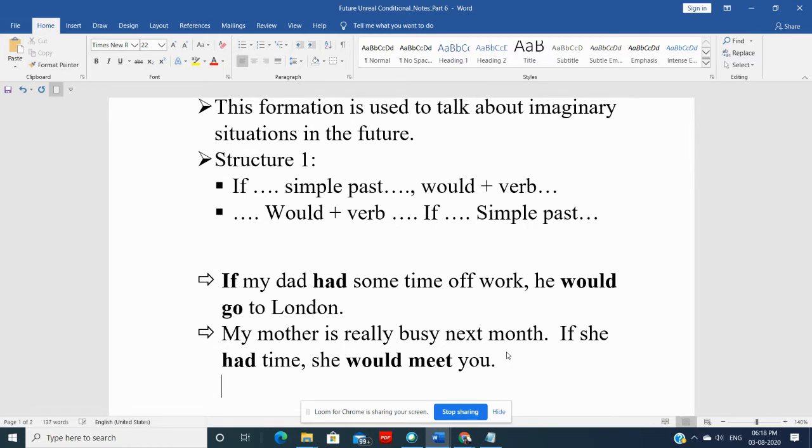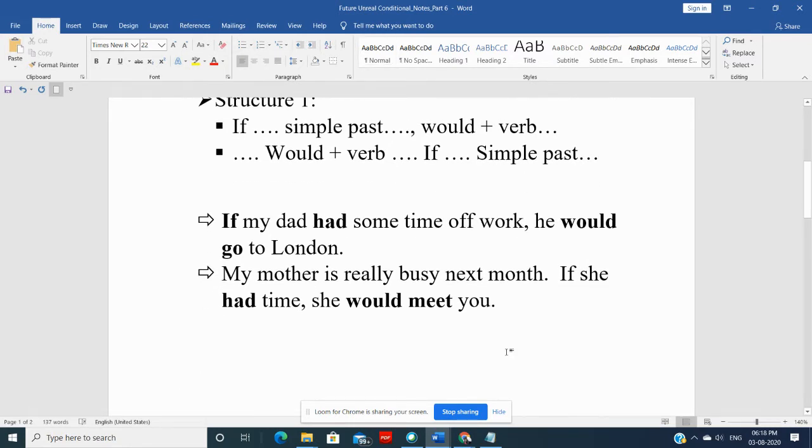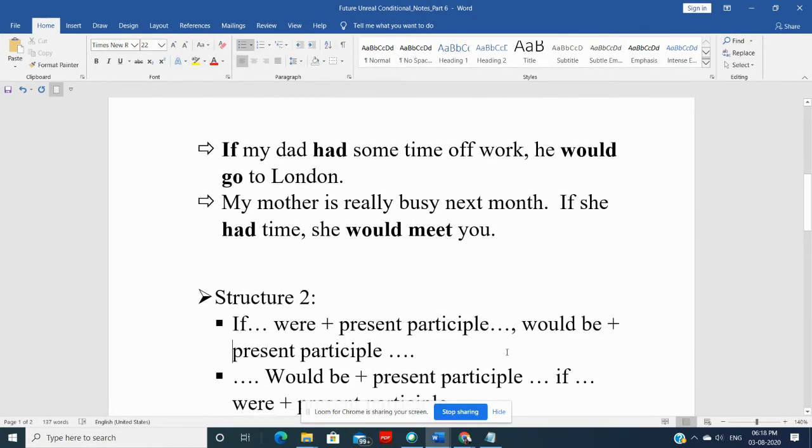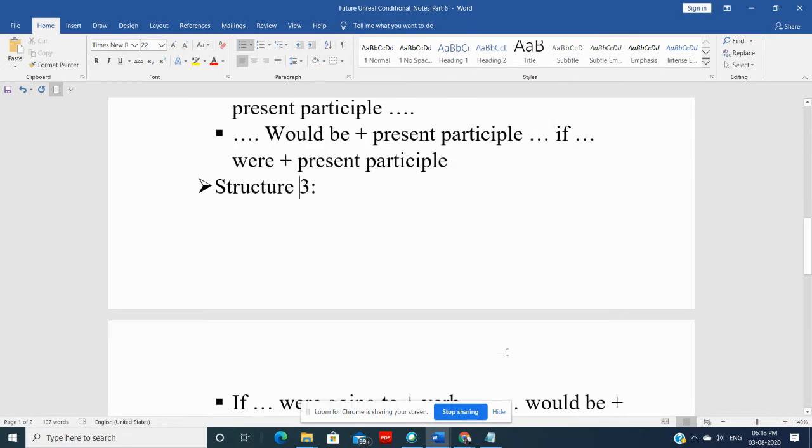Now let's talk about structure 2. In structure 2, we have the if clause with were and present participle, then a comma, and then would be plus present participle. Similarly, we can interchange them, that we already know.